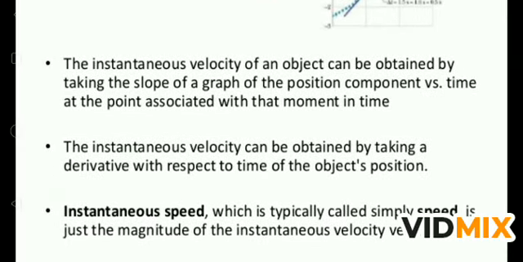Instantaneous speed, which is typically called simply speed, is just the magnitude of the instantaneous velocity vector. Means speed is a scalar quantity, so what is the value of instantaneous velocity? That is the speed.